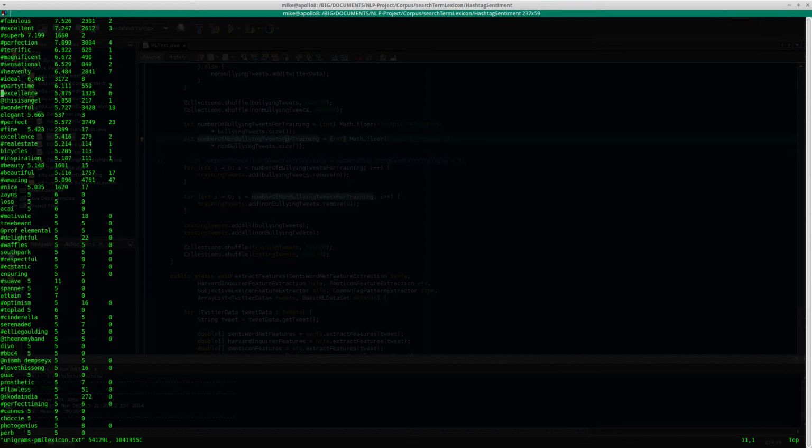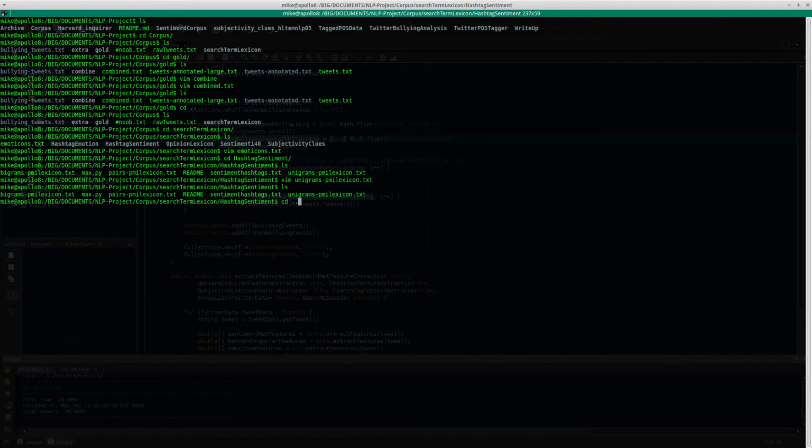I went through this whole file and pulled out the words that had high negative sentiment, so anything with a negative sentiment of -4 or less we used for search terms. I believe there's about 2,500 of those specific search terms which were tagged as being negative terms in Twitter.